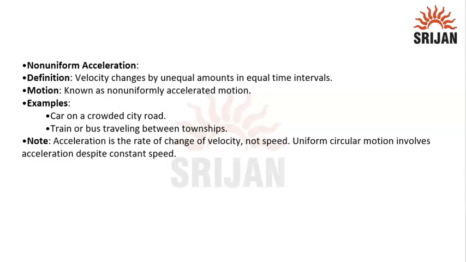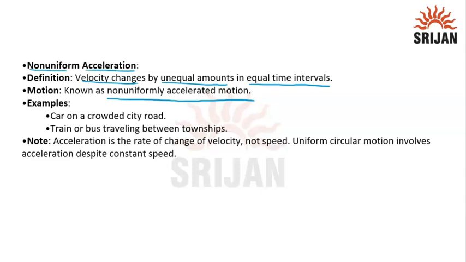Next is non-uniform acceleration, another type of acceleration in which velocity changes by unequal amounts in equal time intervals. Like for the first interval of time, the velocity changes by 10 meters per second. In the second interval of time, the velocity changes by 30 meters per second. So the time intervals are constant, but the rate of change of velocity is not constant. This is known as non-uniform accelerated motion.